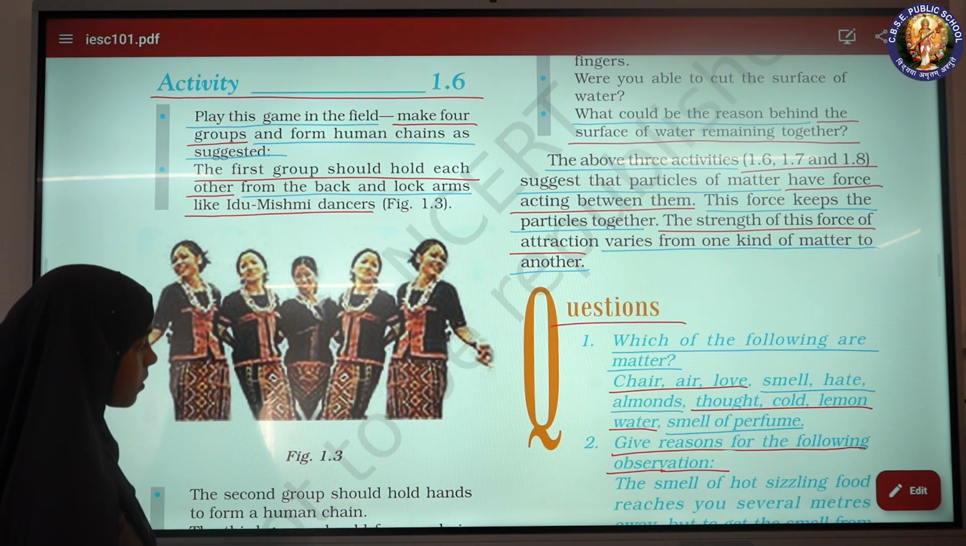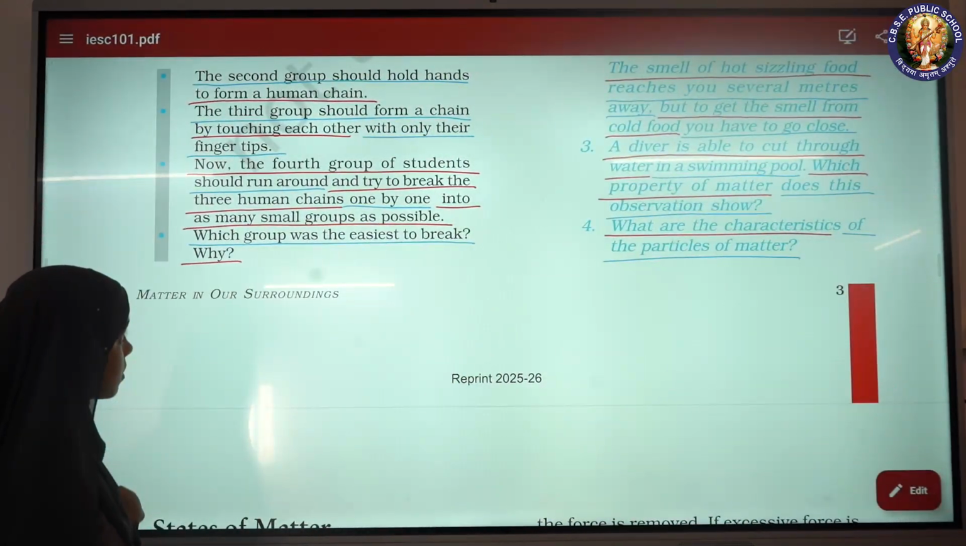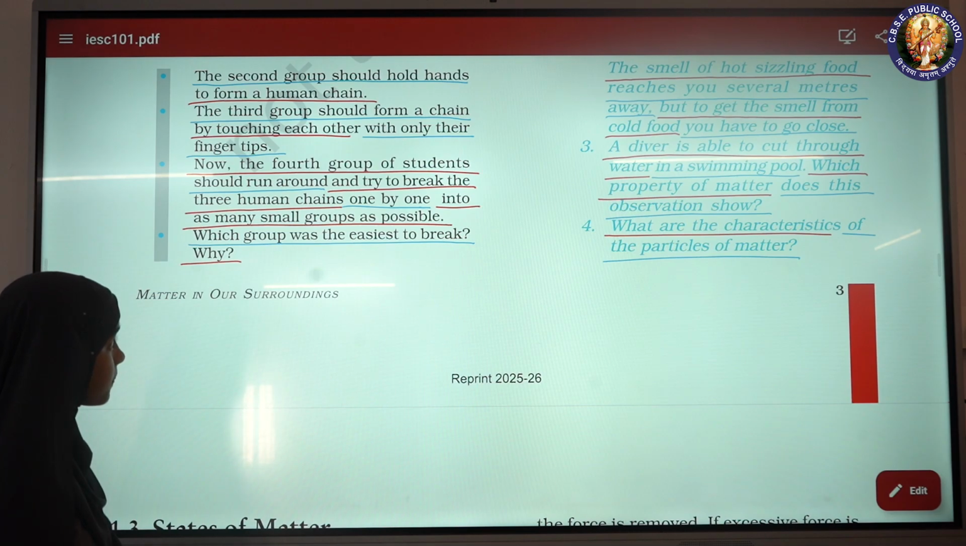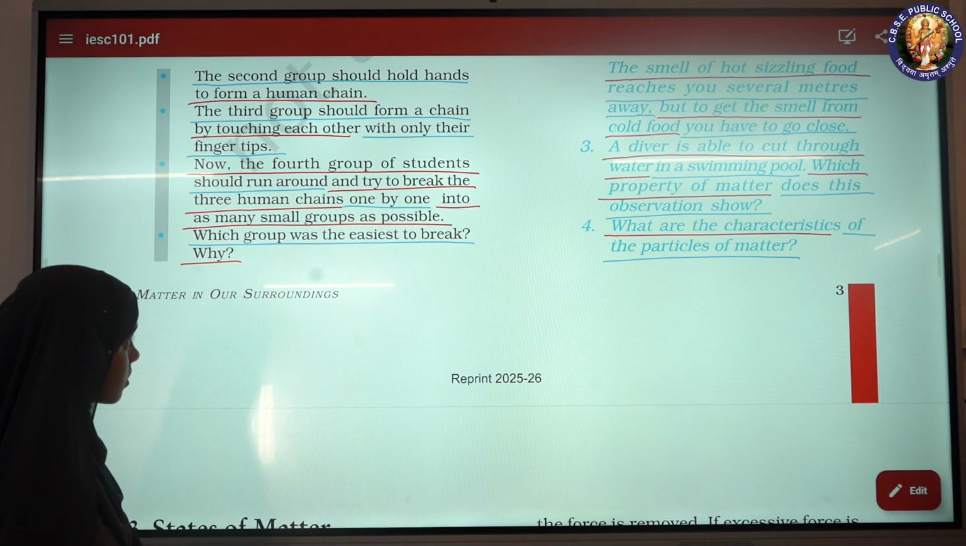Give reasons for the following observation. The smell of hot sizzling food reaches you several meters away, but to get the smell of cold food, you have to go close.